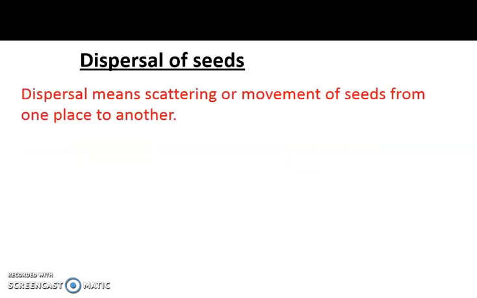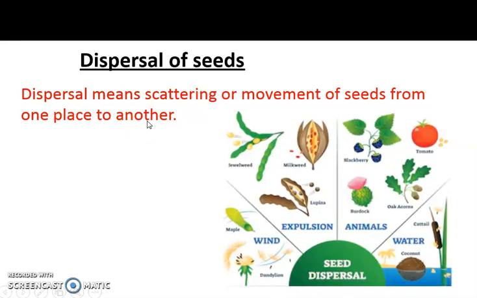Next slide. Dispersal of seeds. Dispersal means scattering or movement of seeds from one place to another. When seeds scatter or move from one place to different places, that is called dispersal of seeds. This is the picture of dispersal of seeds.